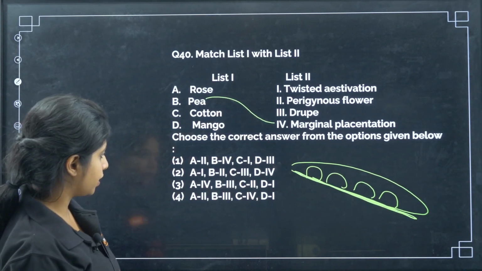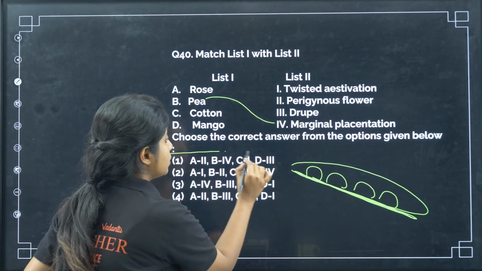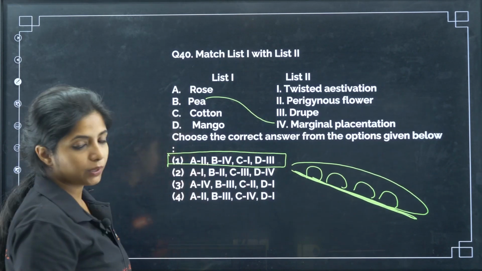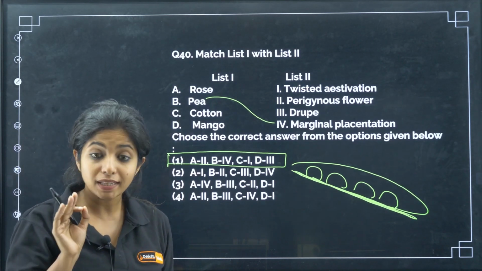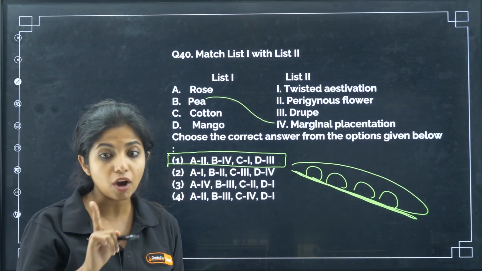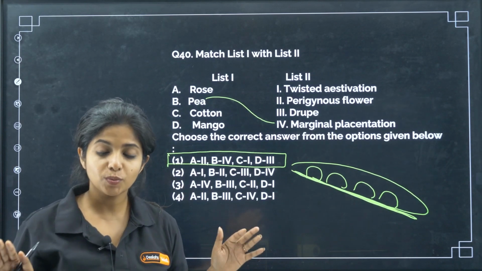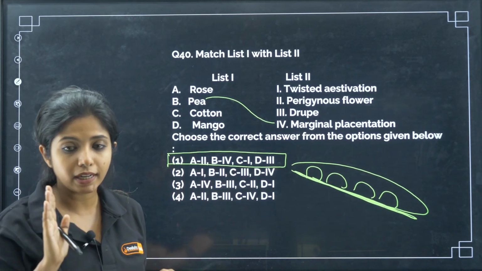How many options do you have like that? One option. Again, I got the whole answer because I knew one option. But can you take this risk always? No. You have to be pretty sure about the one option that you're looking for. If you're not, you mess up the whole thing. So that is why having an understanding of the concepts is really important, my dear children. Do not take it lightly.